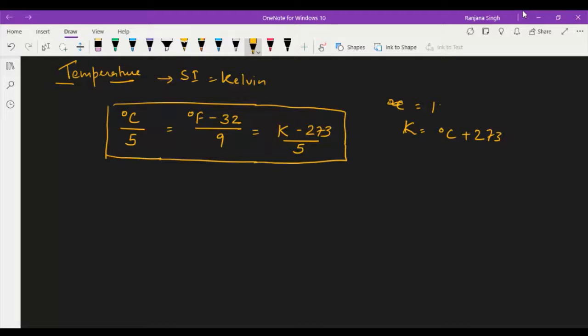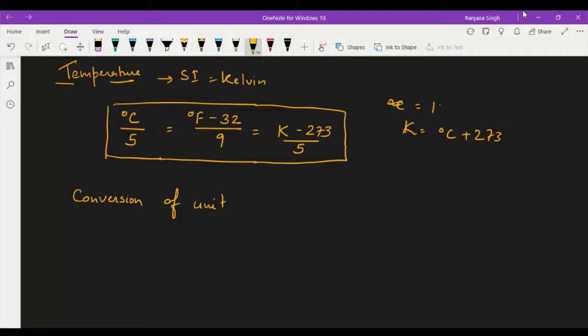Okay, then come to another thing, that is conversion of unit. Conversion of unit means you can convert one unit into another easily, right?